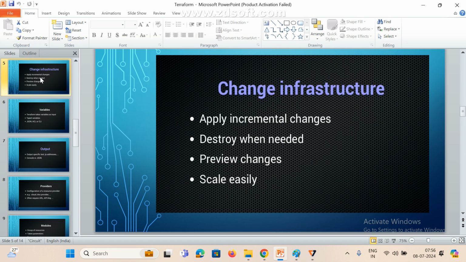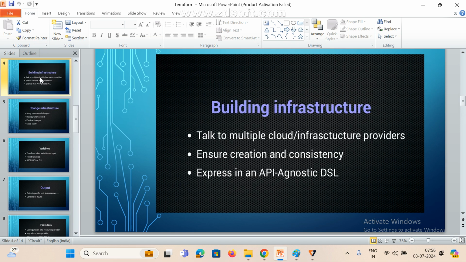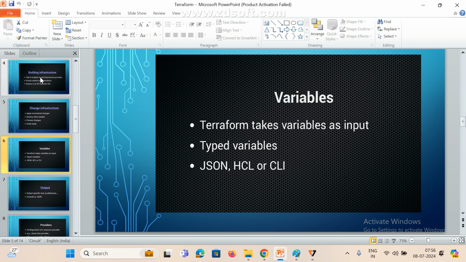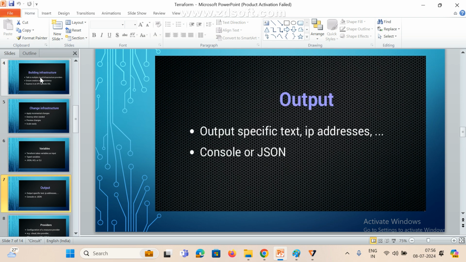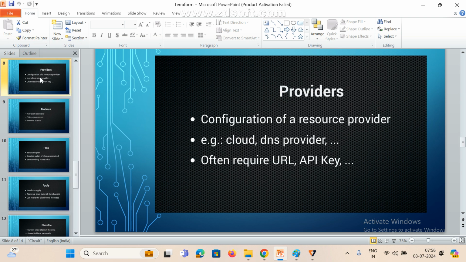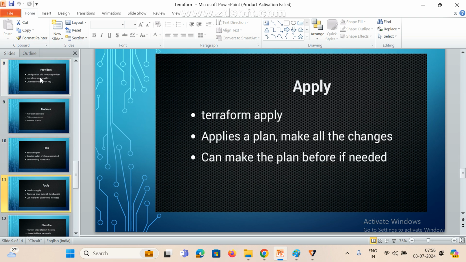So why do you go for Terraform? Simply, if you want to create infrastructure in cloud, manually or with the help of script. Script only. That's enough. We are not going to do anything manually nowadays. Okay. So in AWS, mostly I created manually, right? Now we are going to create with the help of script. I am going to create the entire infrastructure.